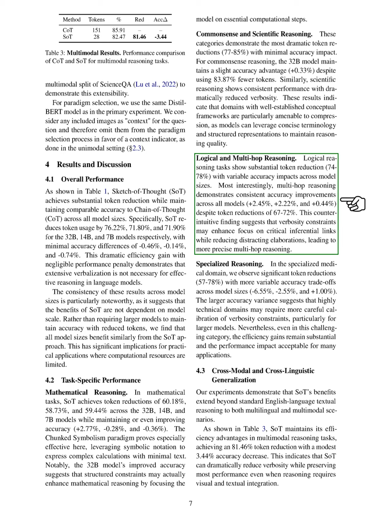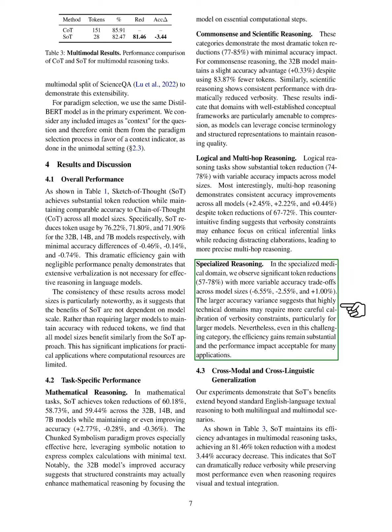Interestingly, multi-hop reasoning shows consistent accuracy improvements across all models despite token reductions, suggesting that limiting verbosity may enhance focus on critical connections. In the specialized medical domain, we observe significant token reductions of 57 to 78%, but with more variable accuracy trade-offs. This indicates that technical domains may require careful calibration of verbosity constraints, especially for larger models. Nonetheless, the efficiency gains remain substantial.